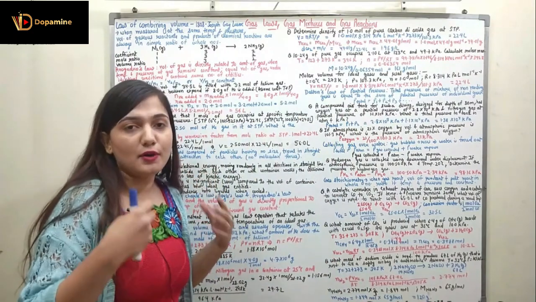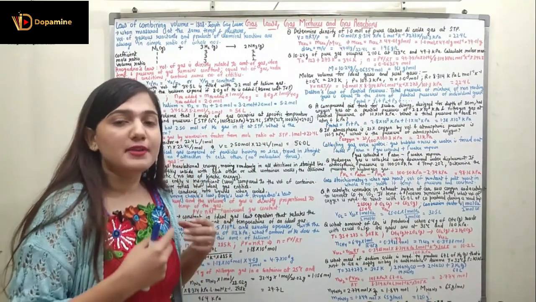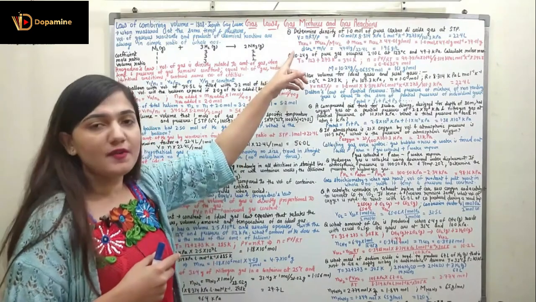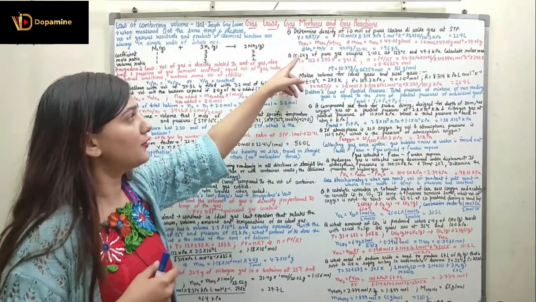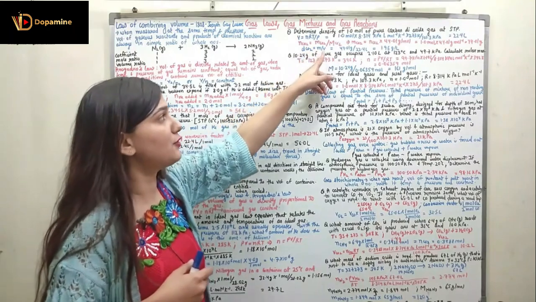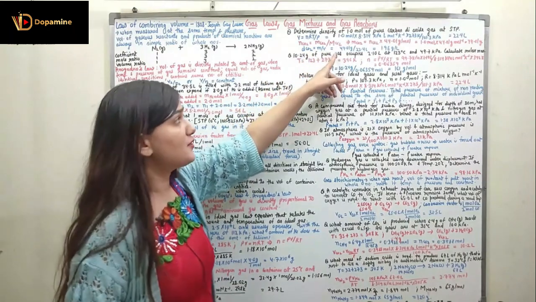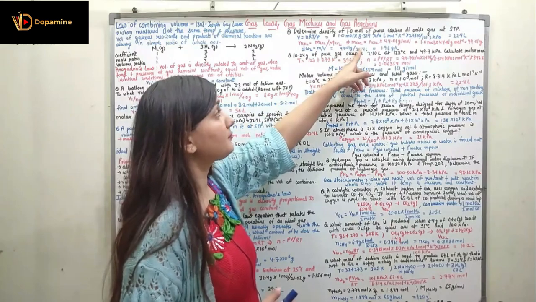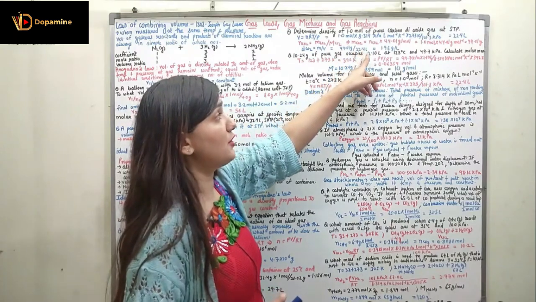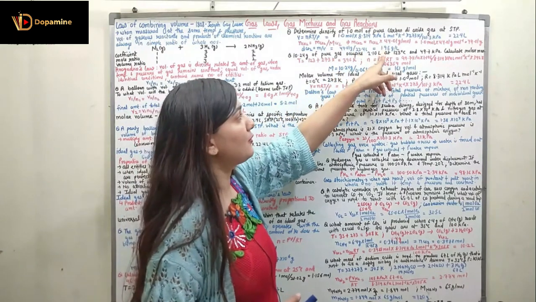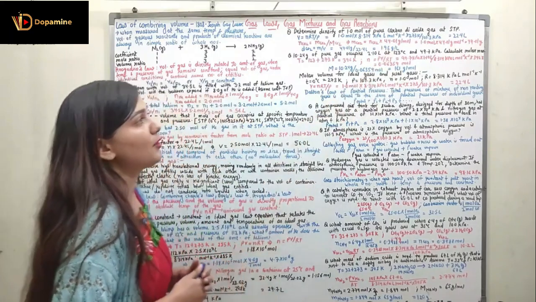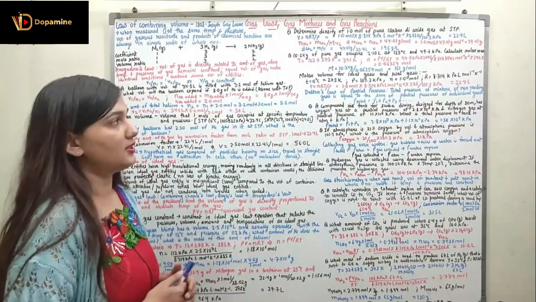Now we have found out the mass of CO2, and we have also found out the volume of the CO2. We can easily find out now the density of CO2, which is the mass of CO2 divided by the volume of CO2. Mass of CO2 is 44.01 gram. Volume of CO2 is 22.4 liter. So if you calculate it, it comes out to be equal to 1.96 gram per liter.